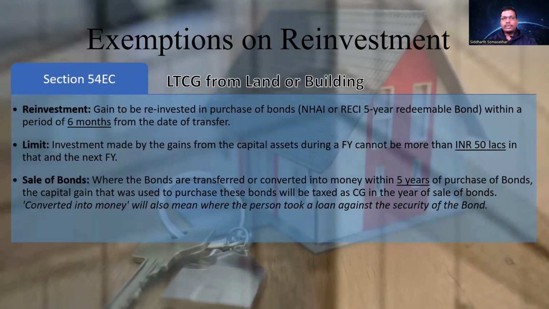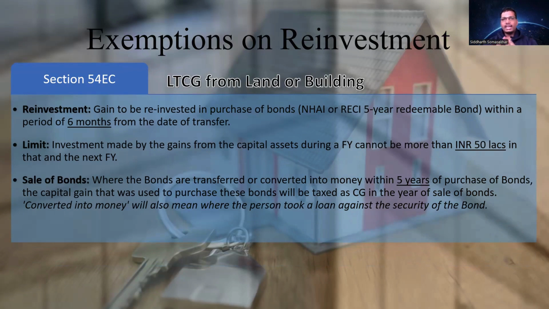Then moving on to section 54EC. 54EC talks about long-term capital gain from the sale of land or building. Now here, what needs to be reinvested? The long-term gain from the sale of land or building has to be reinvested. It has to be reinvested in what? It has to be reinvested in bonds.